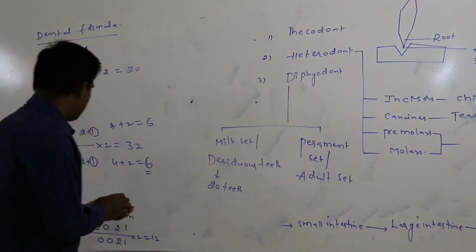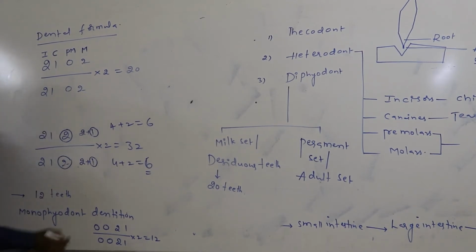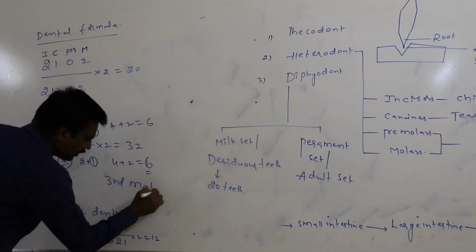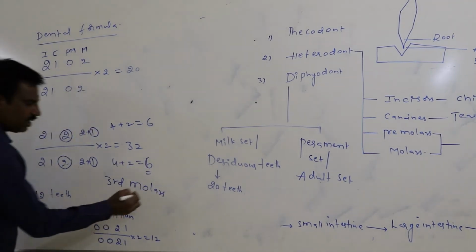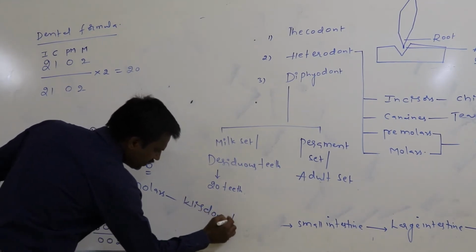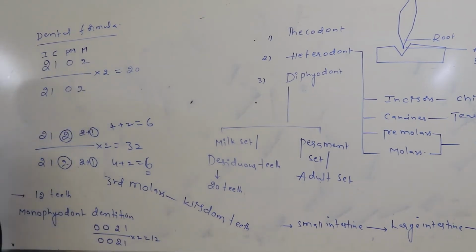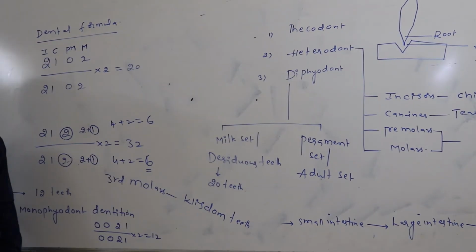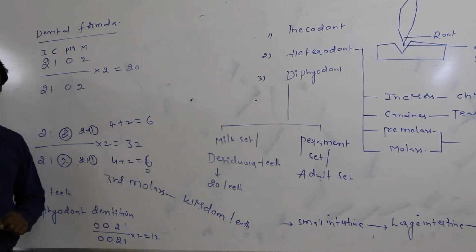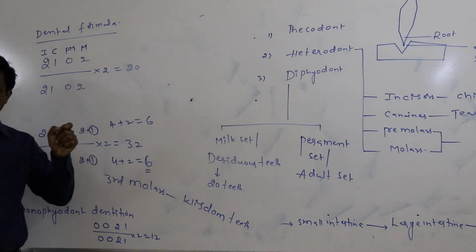Next, the third molar which appears in the adult set. These third molars are also called wisdom teeth. Why do we say they are wisdom teeth? Because they are relatively formed lately.